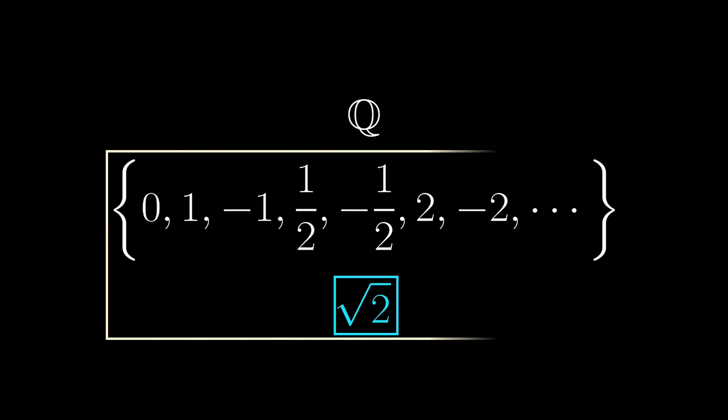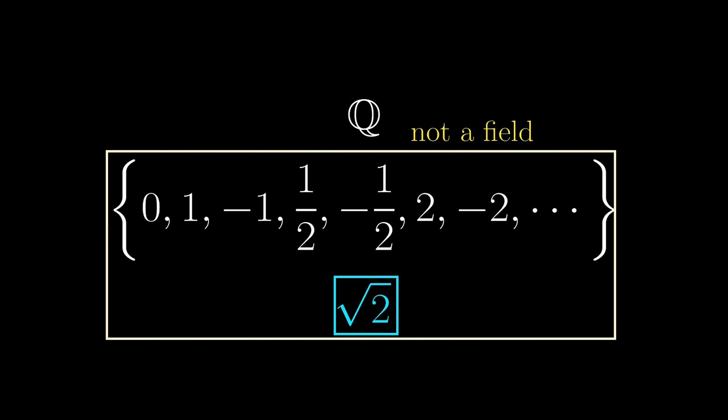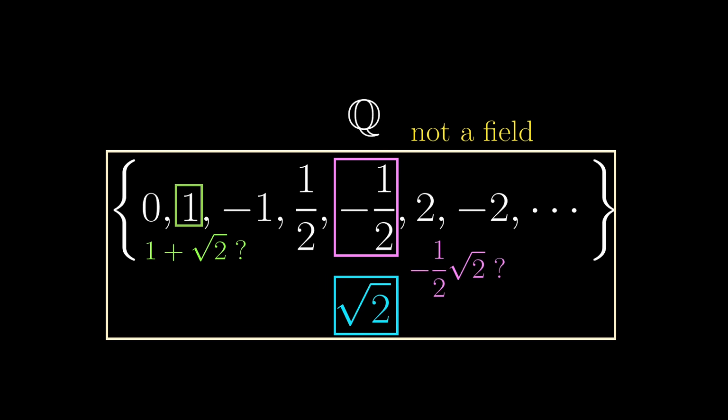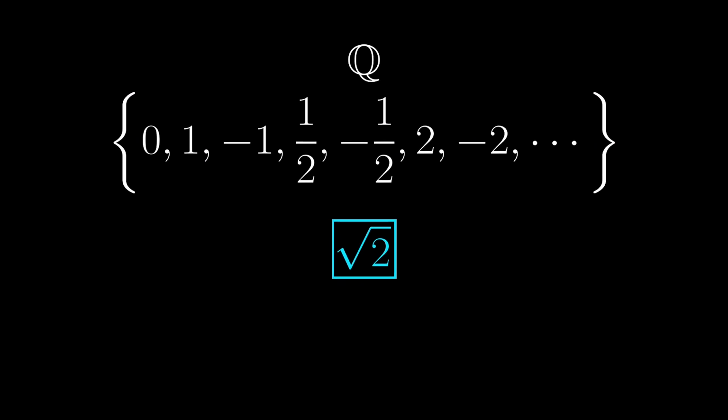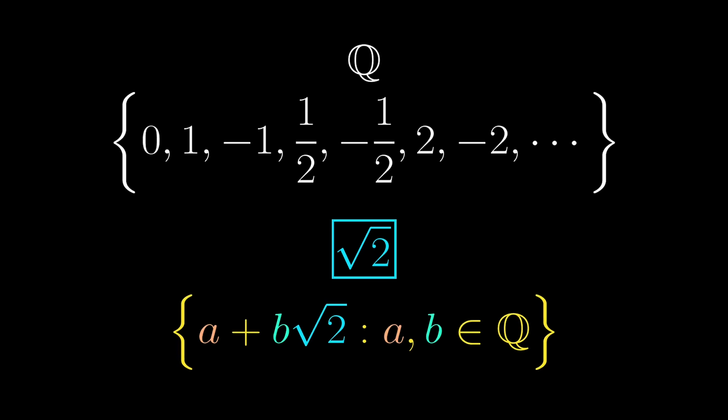However, now this is not a field anymore because 1 is here, so we expect 1 plus root 2 to be in it, or negative 1/2 is here, so we expect negative 1/2 square root of 2 to be in it as well. Well, why not add all those into it? This means we want all numbers like a plus b root 2, a, b being rational.